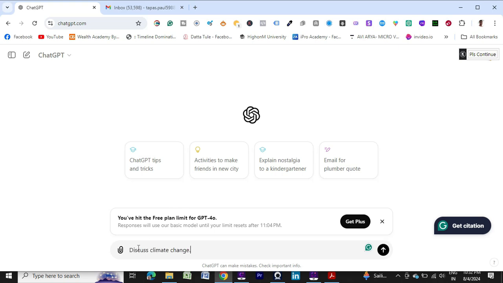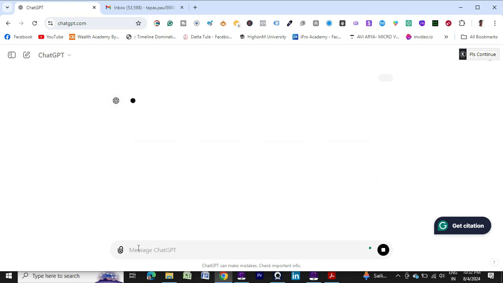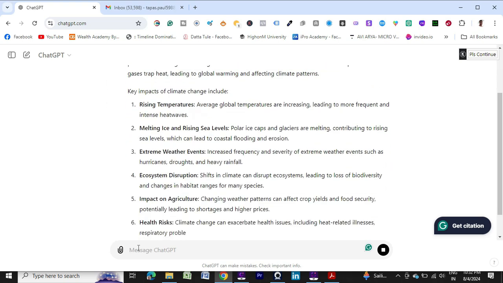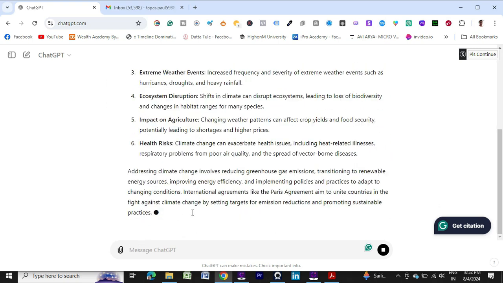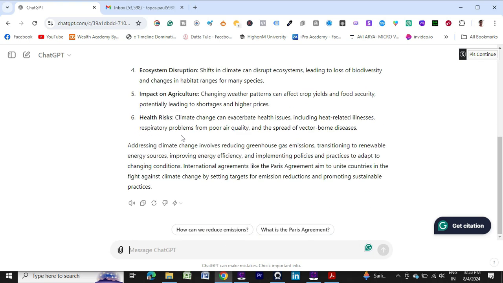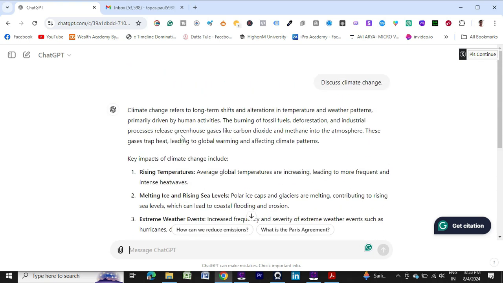So it's a very general question you are asking, so it will provide a generic answer. See, more detailed and informative ideas it will provide. So what it is, okay, it is saying that climate change refers to a long-term shift and alterations in temperature and weather patterns. All the basic information and detailed information it has provided. So for your knowledge purpose, for your idea purpose, it is correct only.